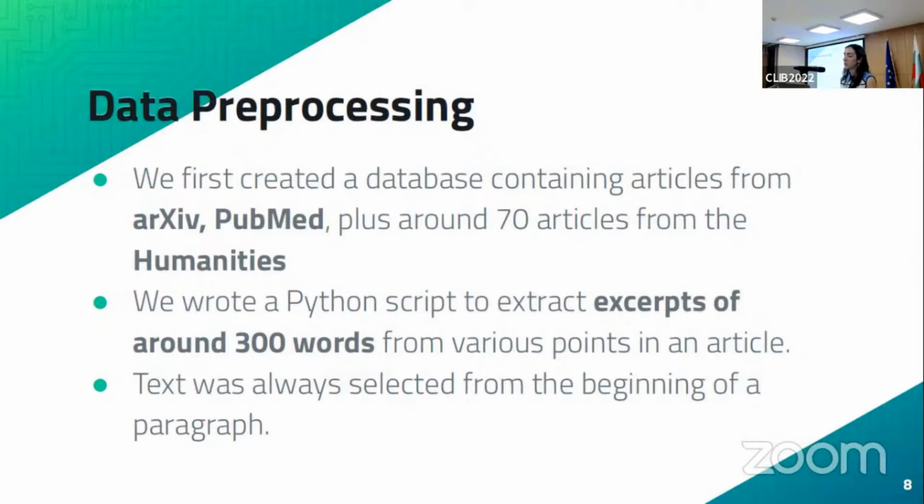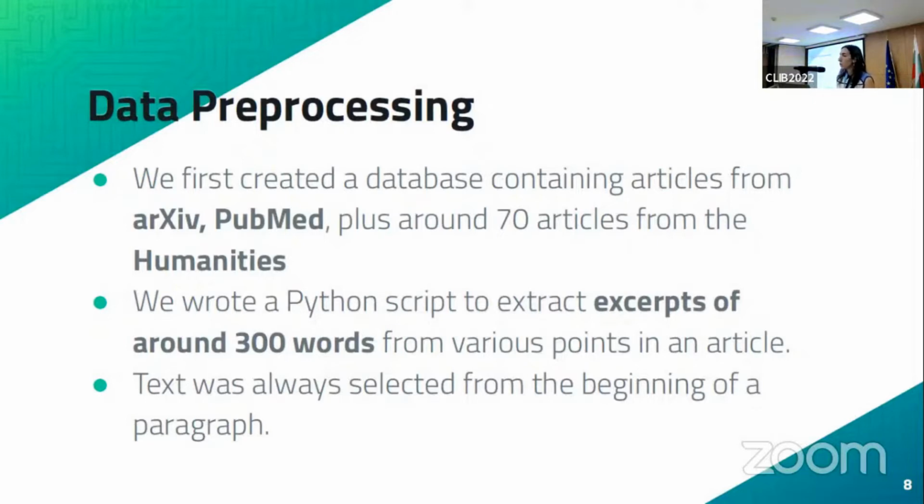So what we then did was we wrote a Python script to extract excerpts of around 300 words from different parts of different articles. So we wanted to represent not just the text that you see in the main body of a paper, but we also wanted to include parts from the introduction, the conclusion, and all other sections other than the bibliography, of course.